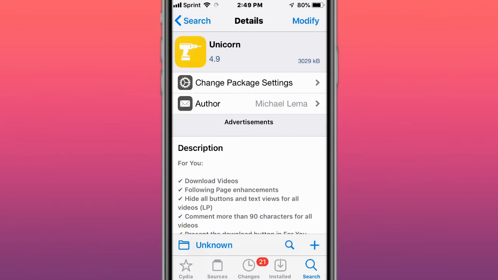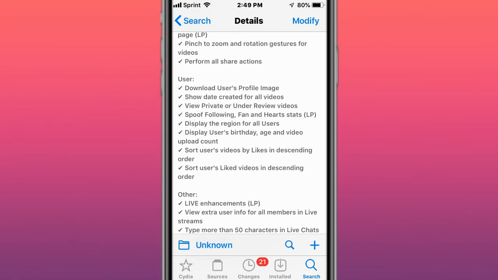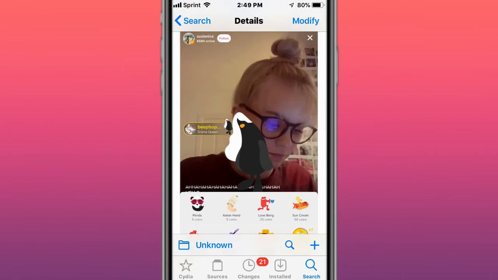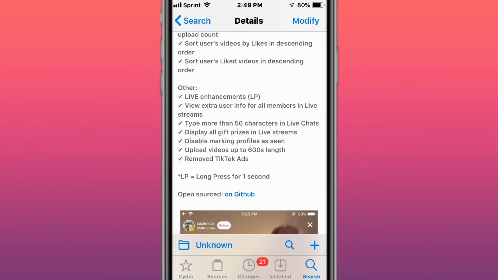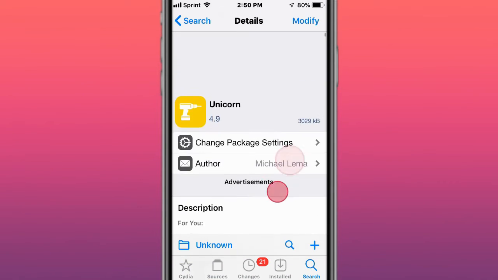This tweak is called Unicorn, download TikTok videos and many more enhancements. So it's like you can only download TikTok videos, dumb, but I guess you could download TikTok videos without that mark. When you download TikTok videos, you get that TikTok logo. So you can actually hide that logo using this tweak. You can just download videos without that logo, I'm pretty sure.